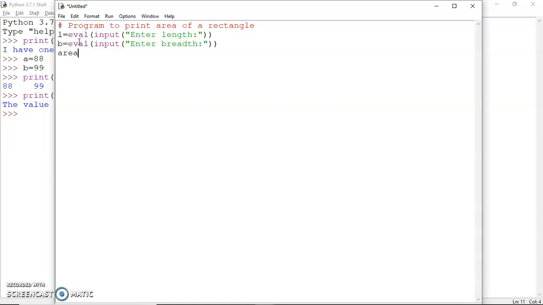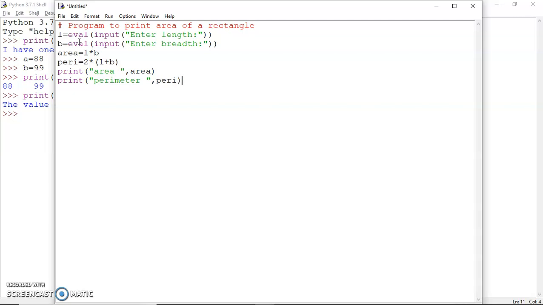So we can write area equal to L star B. I can also calculate the perimeter as 2 star (L plus B). Okay. And then I can print, say, area, and I can also print the perimeter. I think everything is fine.